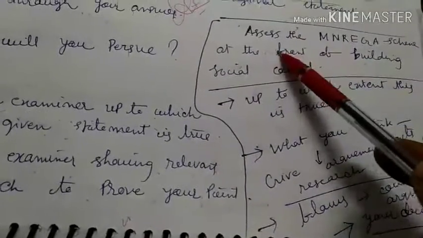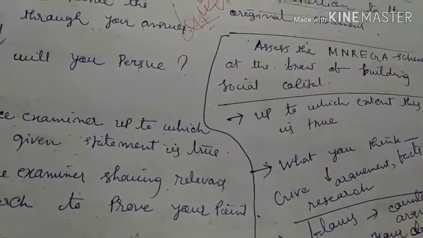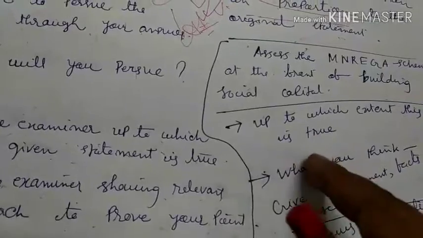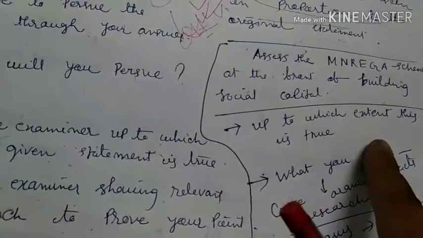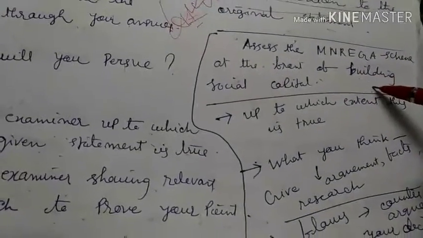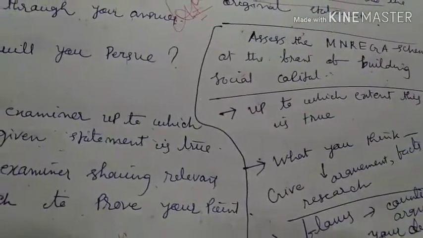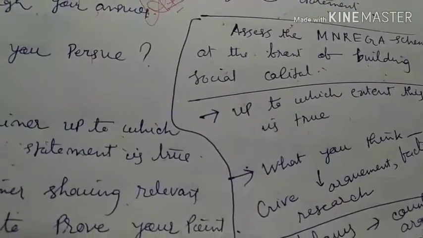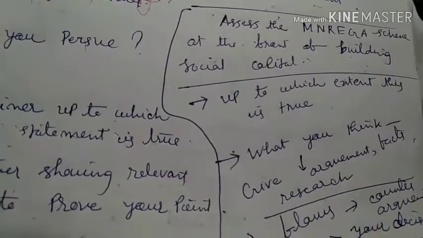Let's take an example. Assess the MGNREGA scheme on the front of building social capital. Right. So the question is asking to what extent you want to give a good review or a bad review, or to what extent you want to give good marks for the MGNREGA scheme for building social capital, or if you want to give bad marks for building social capital by MGNREGA. So first you have to show up to which extent this statement is true. Means first you have to show why you believe that MGNREGA has built social capital, or why you think that MGNREGA has not built social capital.